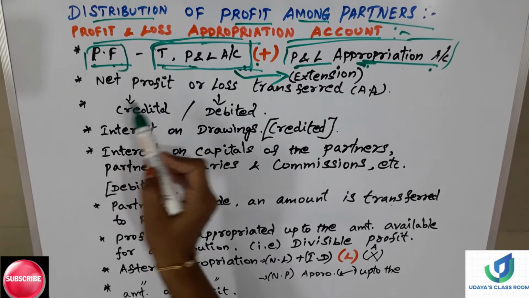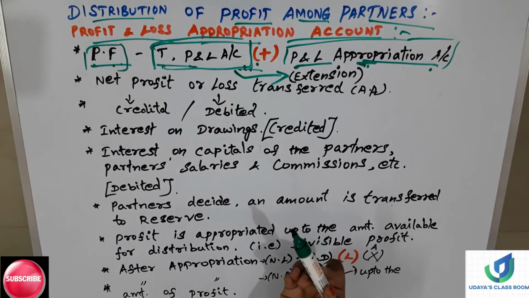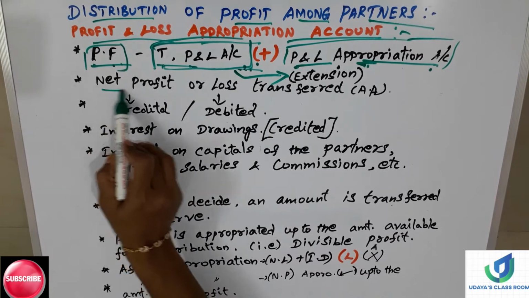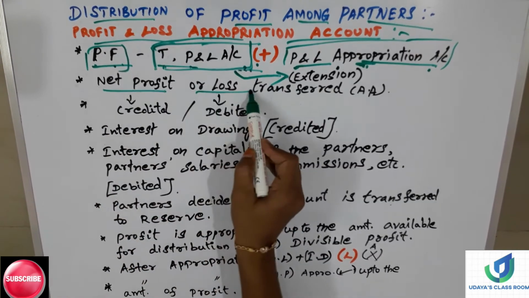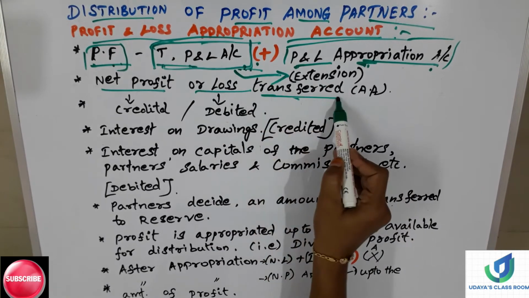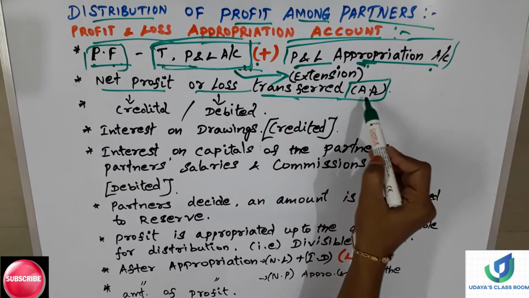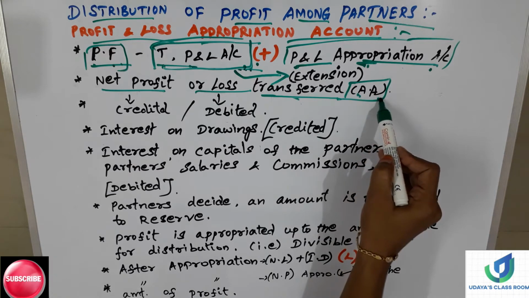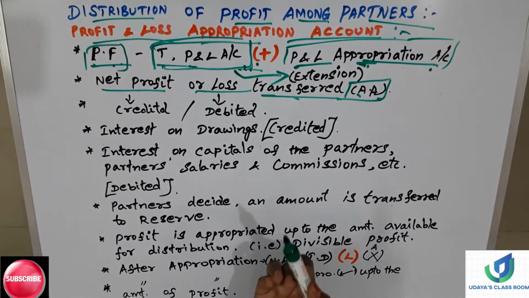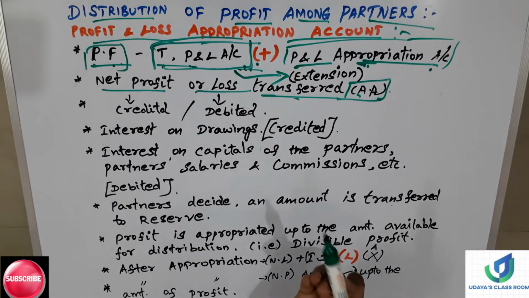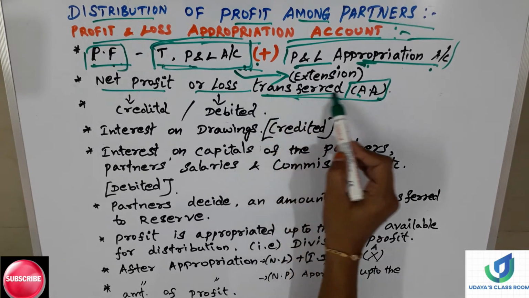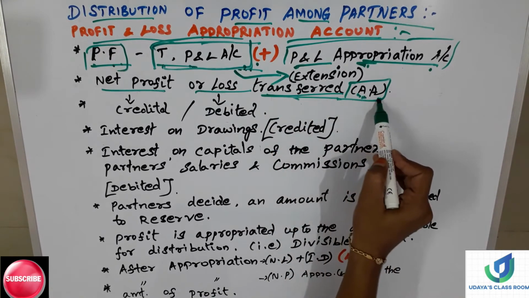Moving on to the next point. In the partnership firm, the net profit or loss the firm has earned will be transferred to the appropriation account, A.A. Whether the firm is earning profit or loss, it will be transferred to the appropriation account. Why?